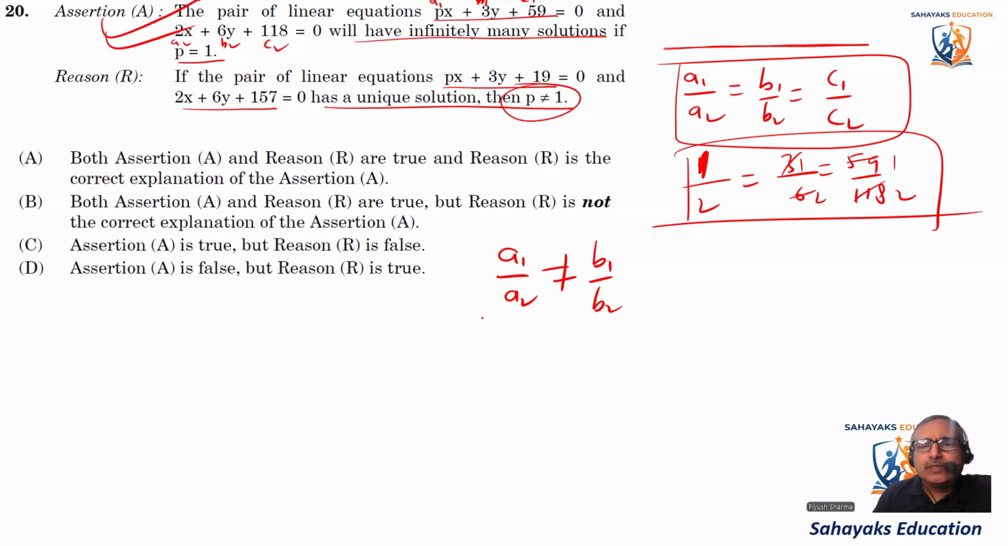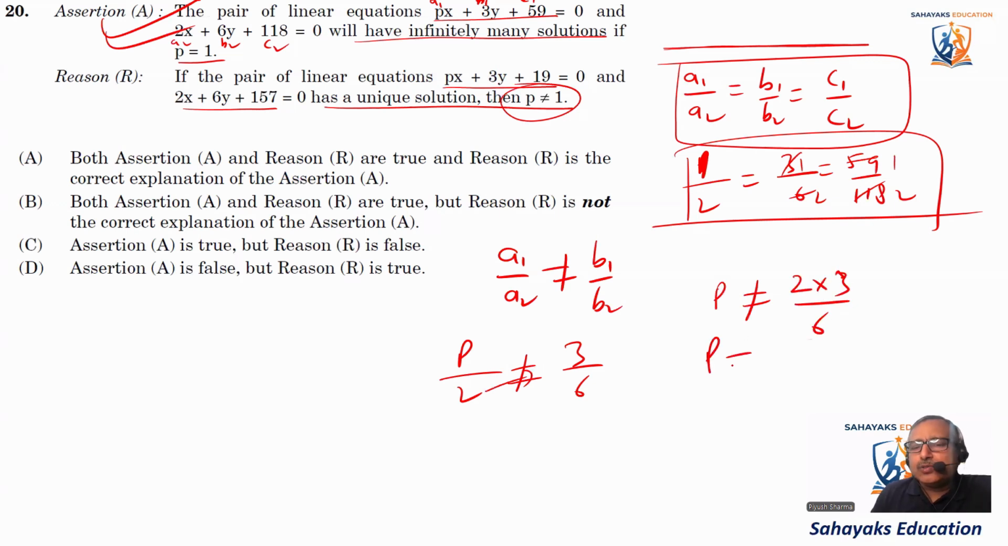So let's find out. A की जगह P दिया हुआ इन्होंने, तो P divided by 2 should not be equal to 3 divided by 6. Okay, so 2 को इधर मल्टीप्लाई कर दिया आपने, तो ये आ गया P should not be equal to 2 into 3 divided by 6, and P should not be equal to 6 divided by 6, that is 1. This is also correct.